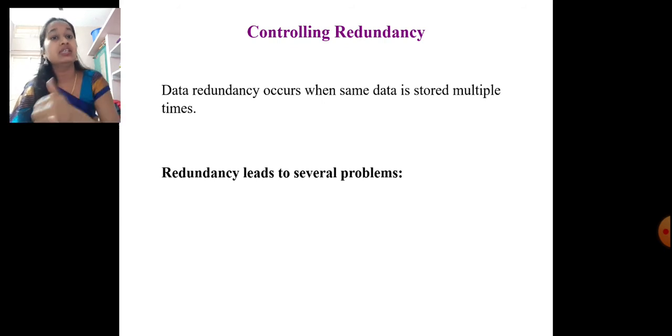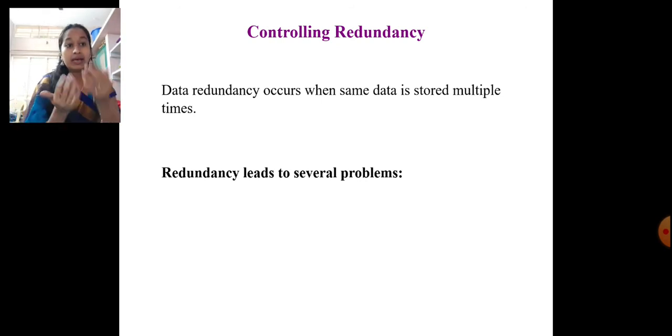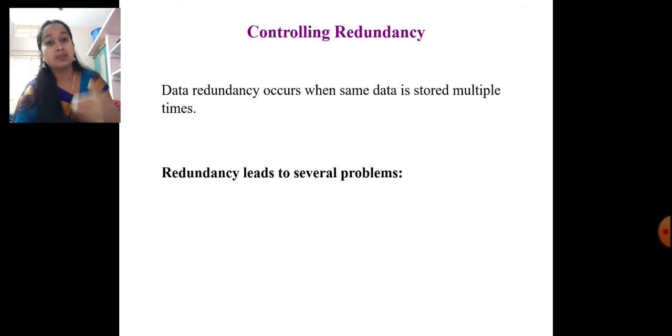That repetition leads to several problems. For example, some student will take admission in the college. That student's details will be maintained by the accounts section to maintain his admission details, whether the person paid the fees or not, and the same person's details are maintained by the faculties also, to enter the different subject marks, to maintain his assignment details, and so on.